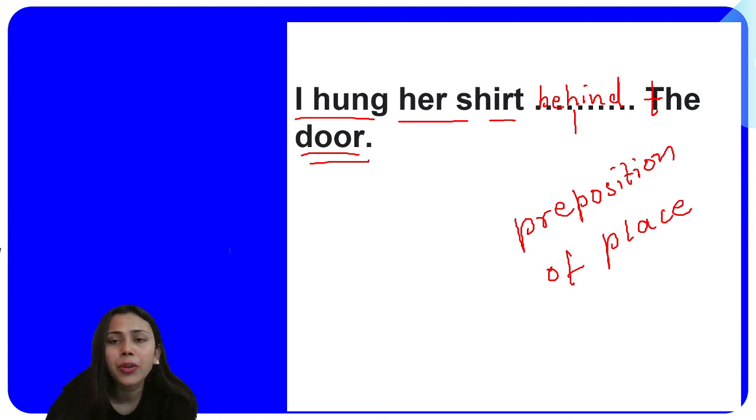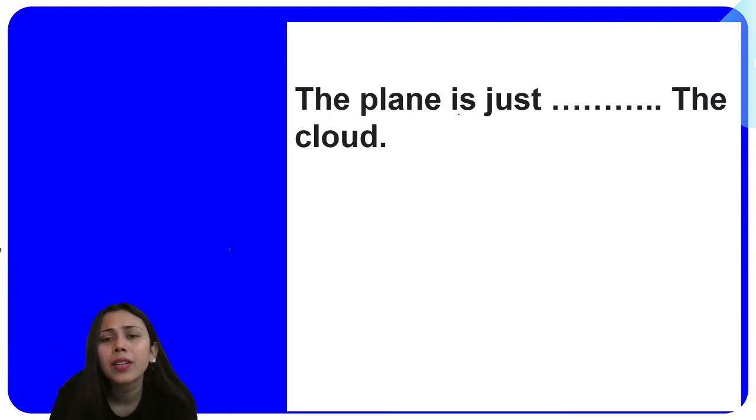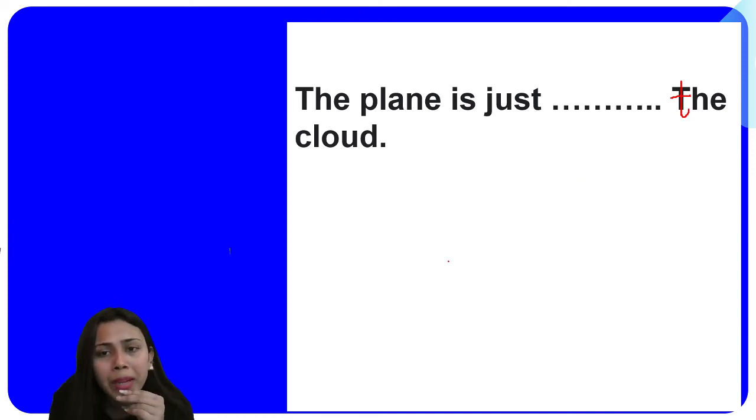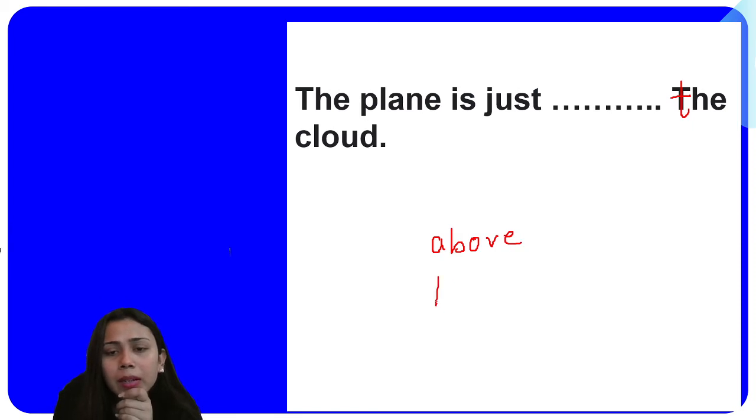Now the next question for you is this one. The plane is just dash the cloud. Okay, the plane is just dash the cloud. Now, if you have been on a plane, आपने देखा होगा, you must have noticed there are times when the plane is above, right? Cloud के ऊपर है. And there are times when the plane is below the cloud. नीचे है. तो ऊपर के सेंस में you use above, नीचे के सेंस में you use below, right? So you have two options here. Above, below.